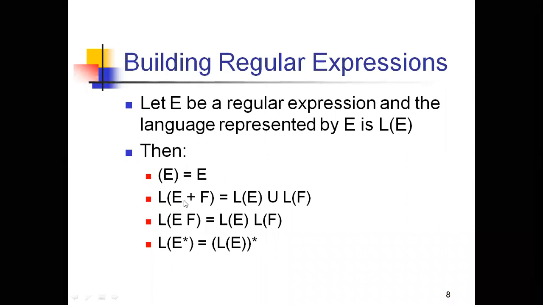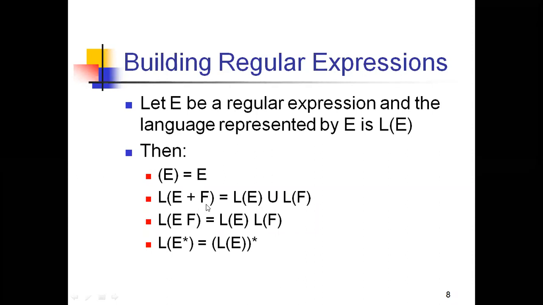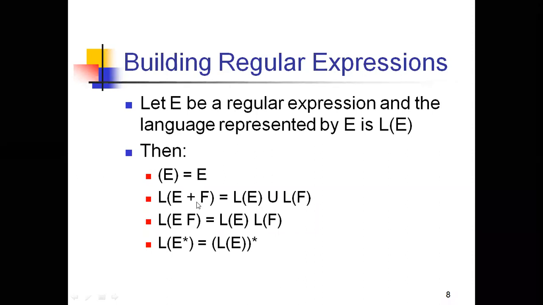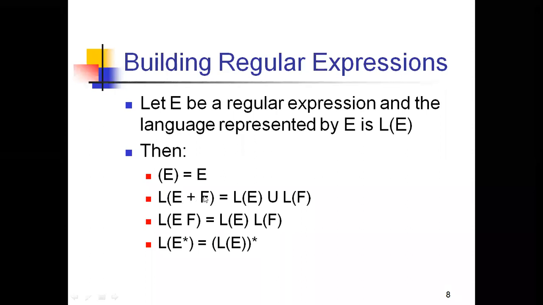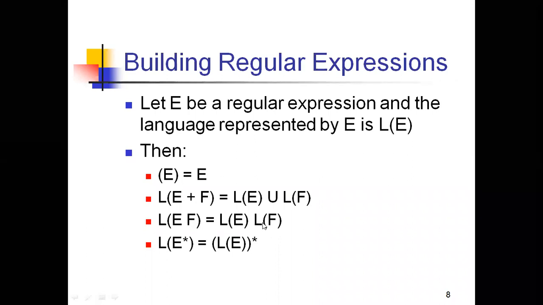And while coming to L of E plus F, the plus is an addition between the two languages, right? So I need to do the union operation between these two languages, like L of E plus L of F. That means L of E union L of F. And for L of EF, both E and F are regular expressions. I need to show the concatenation between these two expressions. How to show it? L of E into L of F, right? If you put a dot also, nothing will happen, or if you omit the dot also, nothing will happen. But the meaning of L of E into L of F is concatenation.